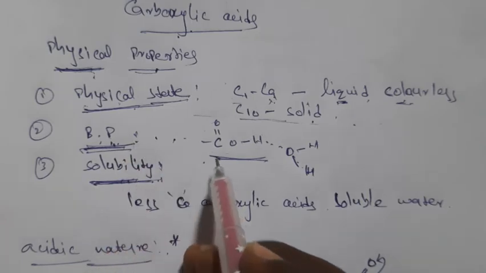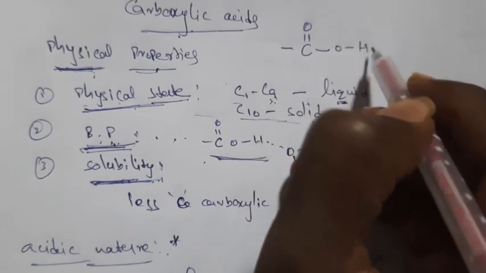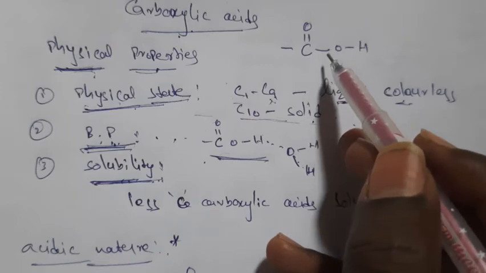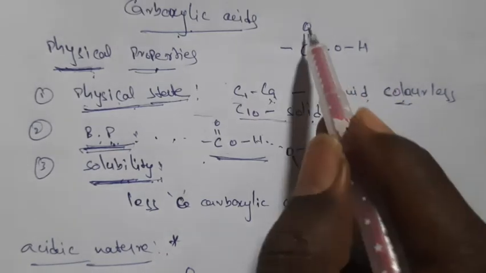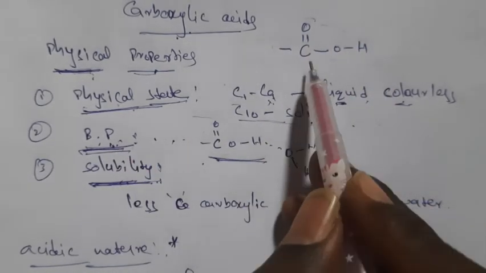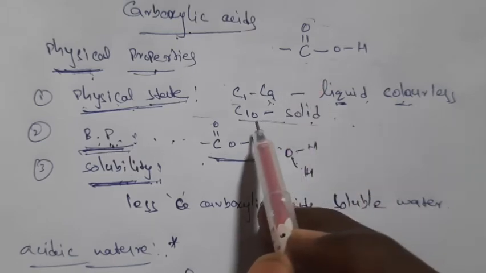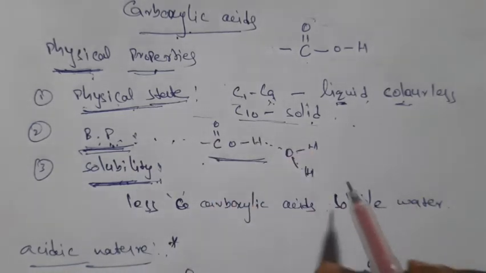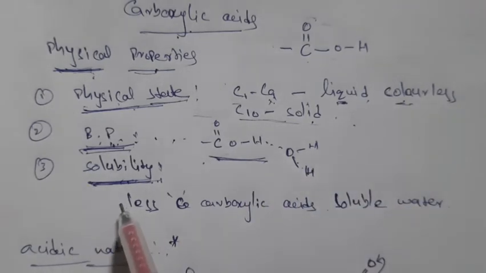Because of the presence of two oxygen atoms, they have high boiling points, because oxygens may form hydrogen bonds with other hydrogens, right? Because of that, they have high boiling points. But you can compare within the homologous series of carboxylic acids: carboxylic acids with fewer carbons have lower boiling points, and those with more carbons have higher boiling points, right? Then next one, solubility.